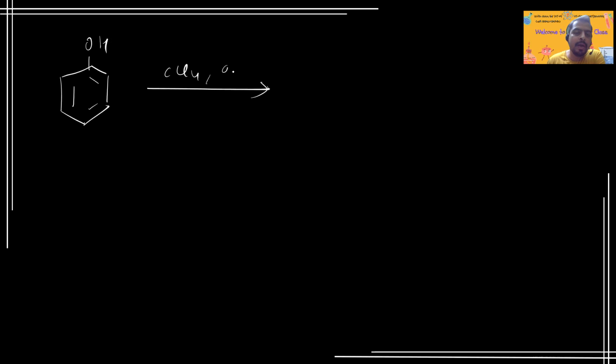Now the next part says like this: if we react phenol with carbon tetrachloride, aqueous KOH, and water workup in acidic medium followed by little heat, then it will produce salicylic acid.